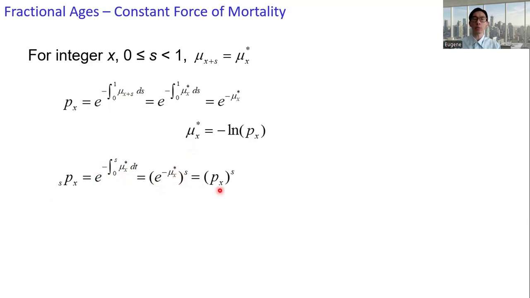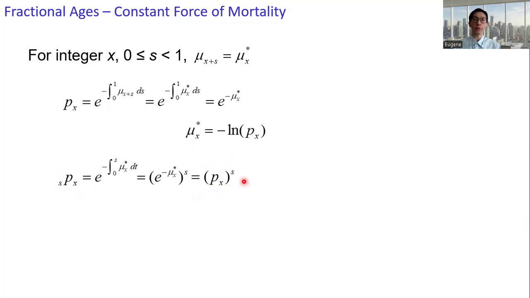We get px raised to the power s. That is, between the two integral ages, the survival probability sPx equals the 1-year survival probability at age x, px, raised to the power of the duration, which is s.